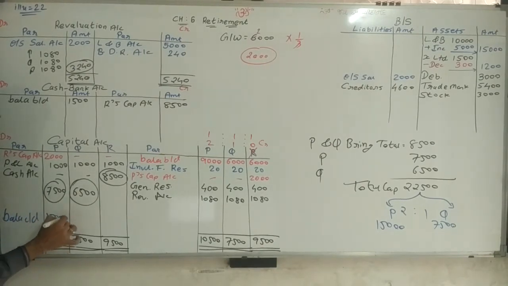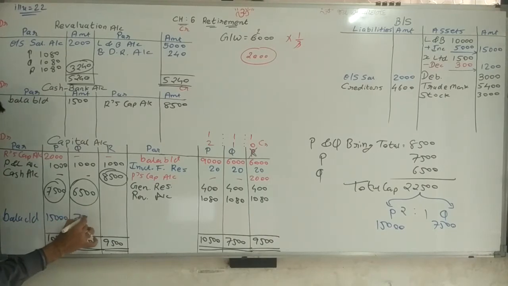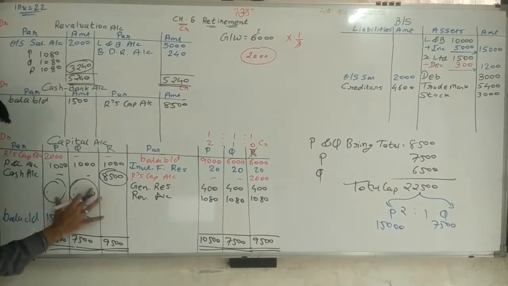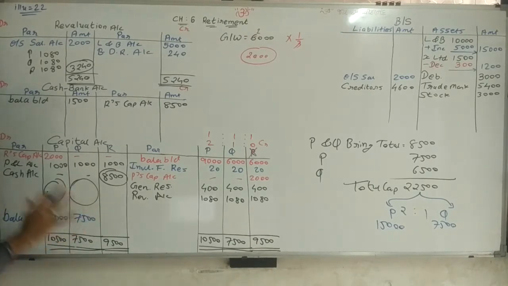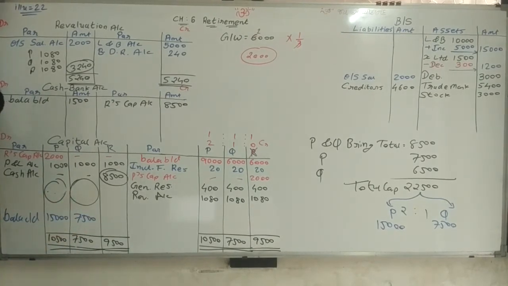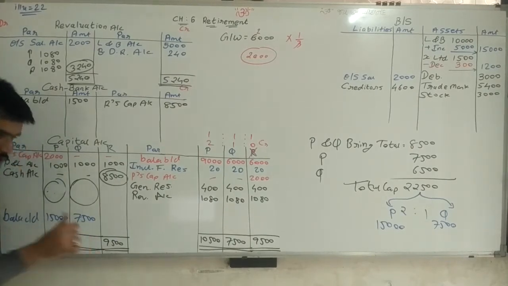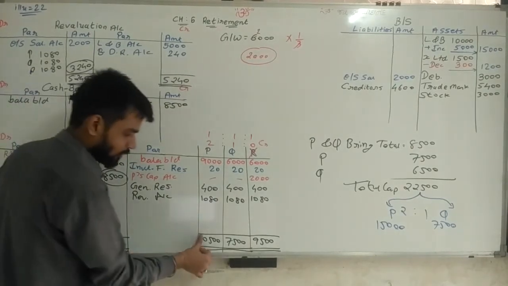15,000, 7,500. We are not writing this balance. Now, sir, if we are not writing this balance, so this is also wrong. This is only for calculation, not for writing.